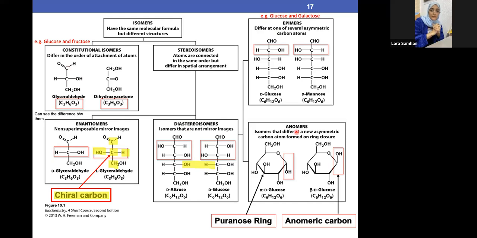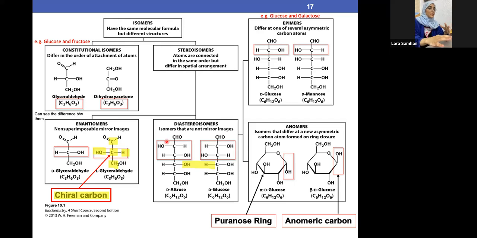Okay, so we have a question. Never look at the bond, just look at the carbons. The carbons are the most important thing, because the different types of carbohydrates usually have different names based on the carbon count. How many carbons are there? Is it 1 carbon, 2, 3, 4, 5 carbon? So the carbons are the most important thing to count.